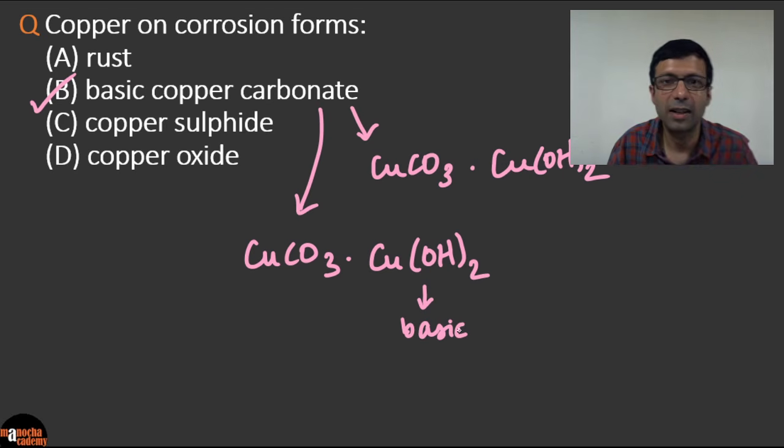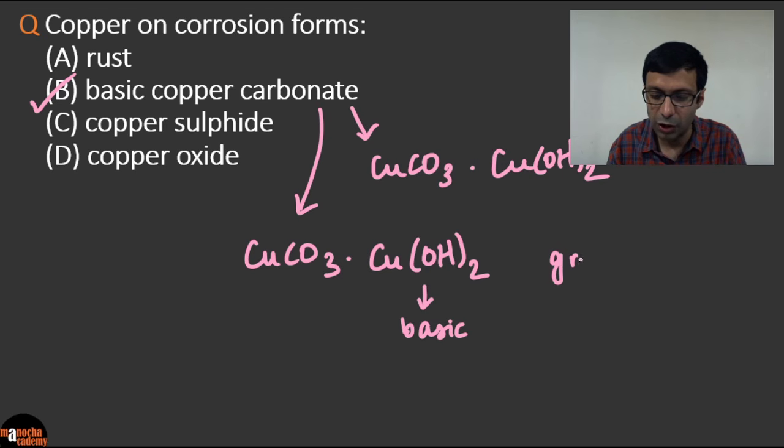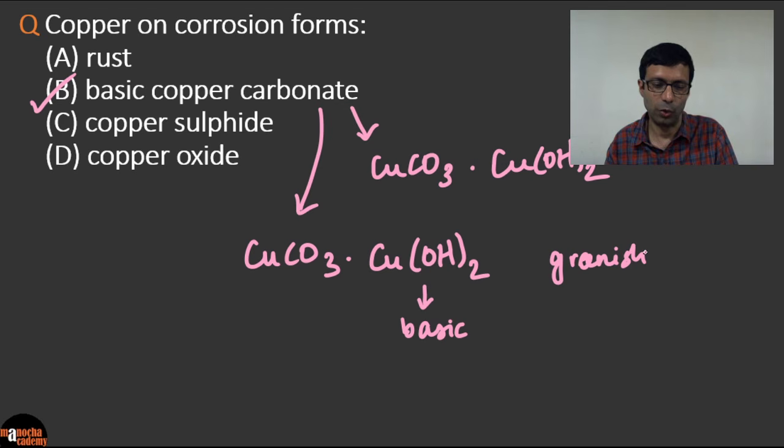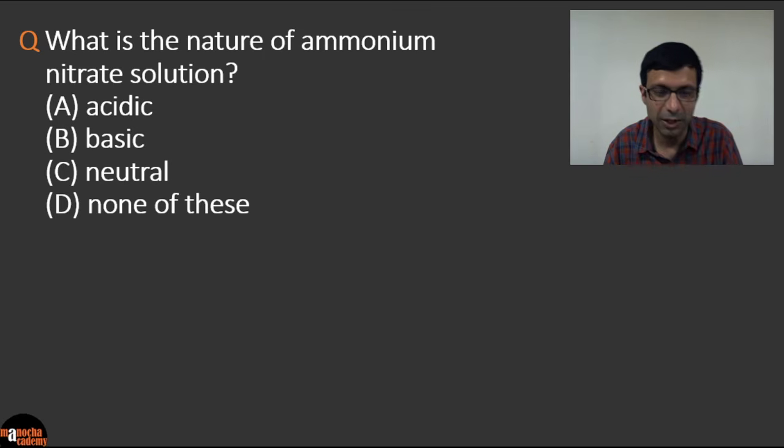So just remember that copper doesn't form rust, it doesn't form sulphide or oxide, it forms basic carbonate, copper carbonate, and this has a greenish color. Okay, so that's why it has a greenish tinge to it. Okay, excellent. Let's go on to the next question. Yes, I see a lot of you have got the correct answer B.